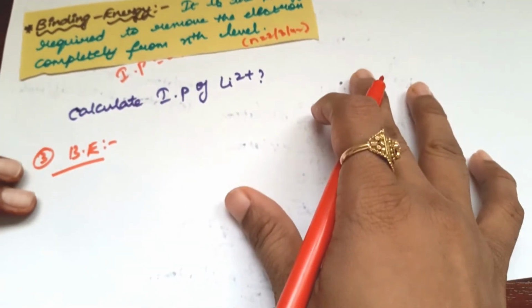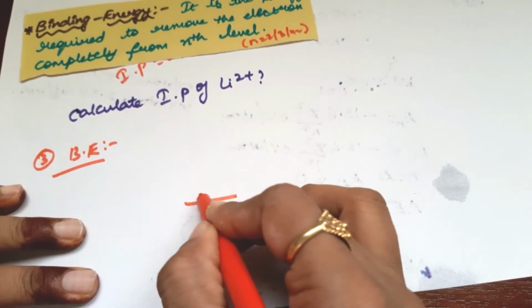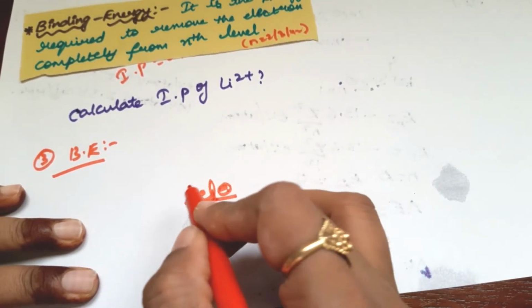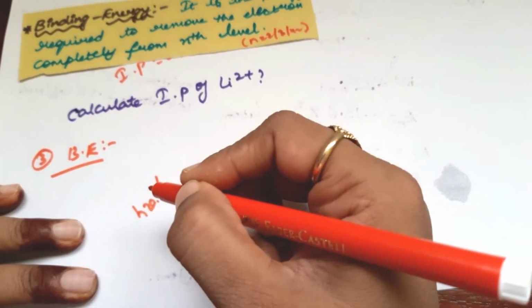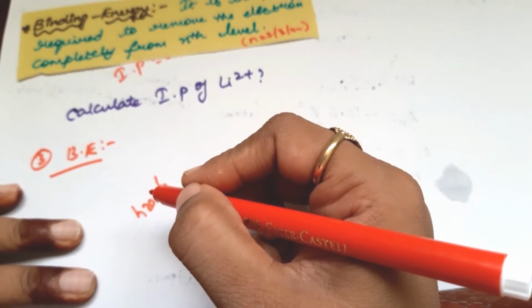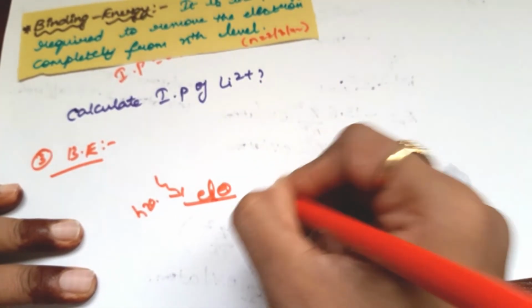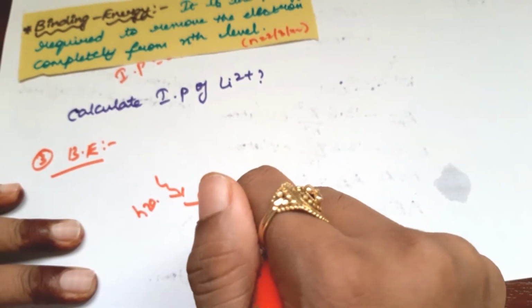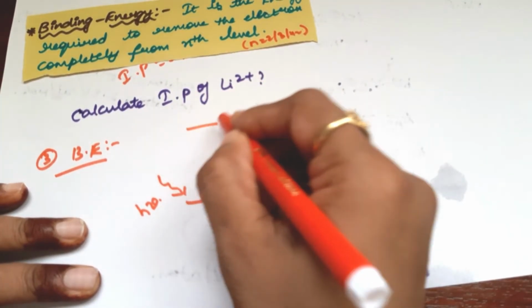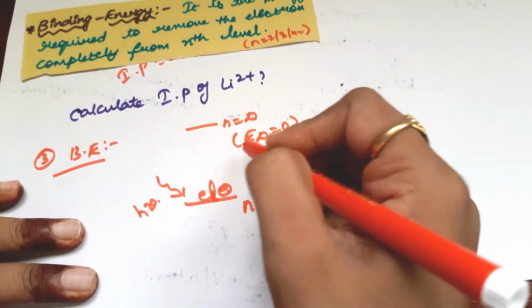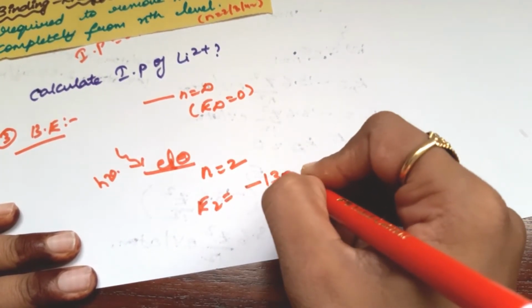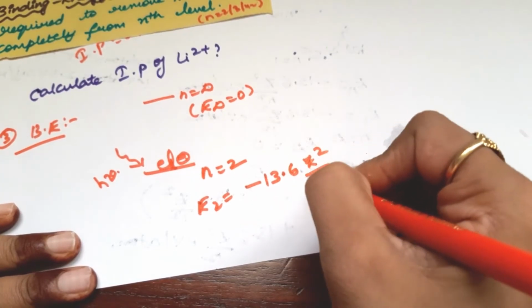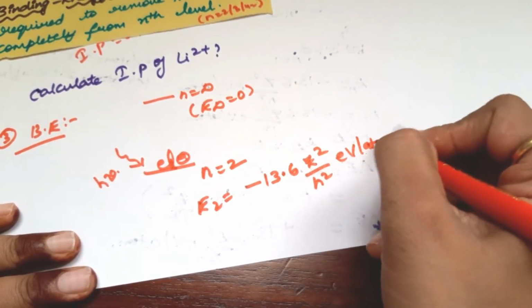Similarly, if an electron is present here and we are giving some amount of energy in the form of photons, h nu, it is n equal to 2, but not n equal to 1. Here n is equal to infinity, and E infinity is nothing but 0, as we know. For E2, the energy formula is minus 13.6 Z square by n square electron volt per atom.